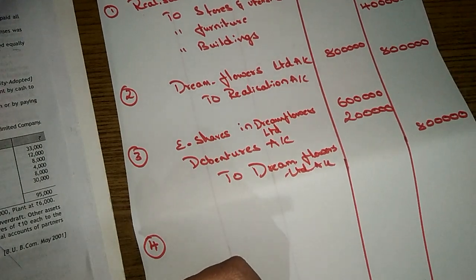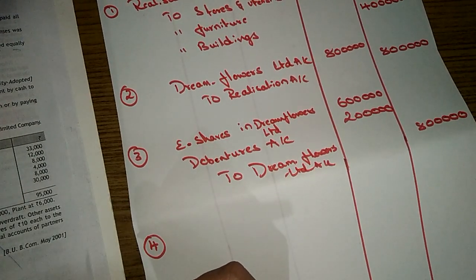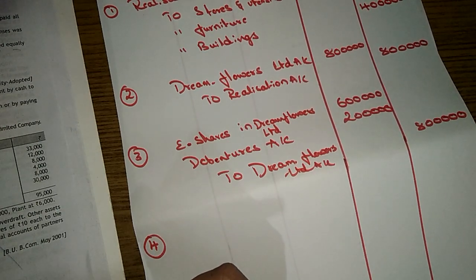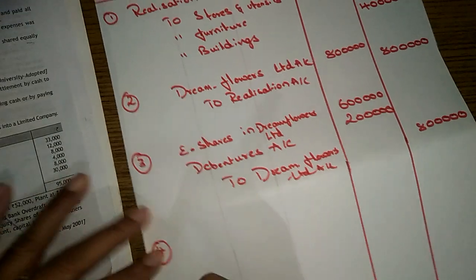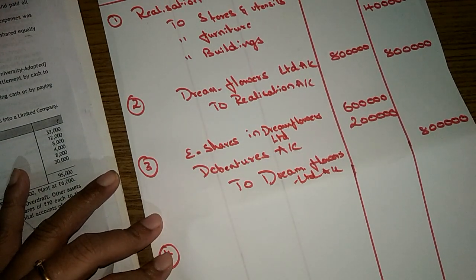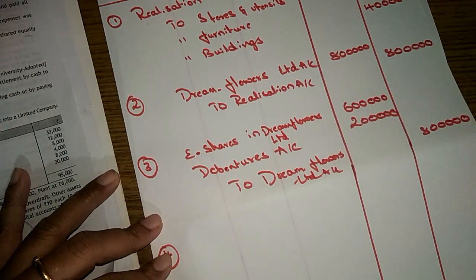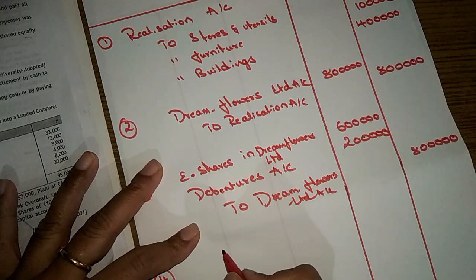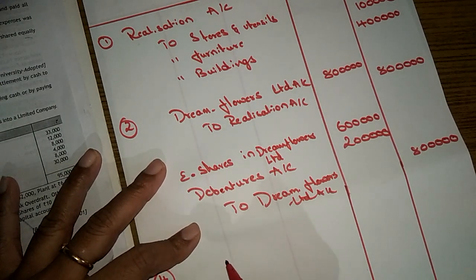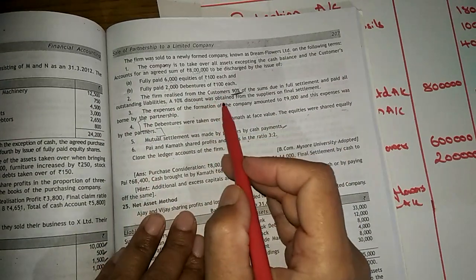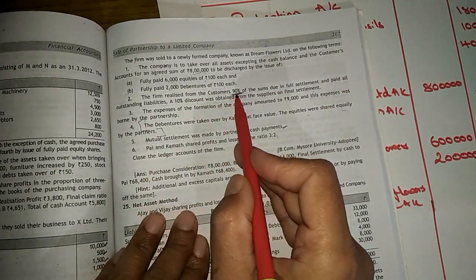the assets which are not taken by the company but which are realized by the firm, that we need to pass. Here the customer account is not taken by the company, so who is going to realize it? The partnership firm. For how much are they realizing this customer account?